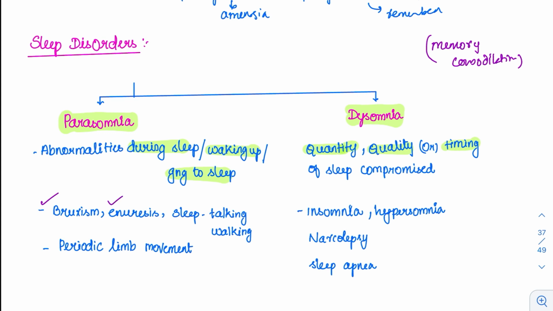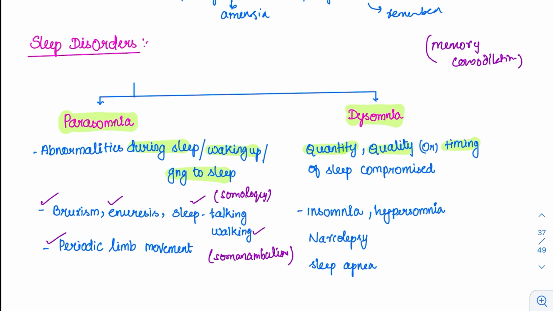Then enuresis, night wetting or bed wetting can happen. Then sleep talking. What is that called as? It is called as somniloquy. Otherwise, sleepwalking. What is this called as? Somnambulism. So all these things can happen in case of a parasomnia. Then periodic limb movements. Sudden limb movements can be there in the person.